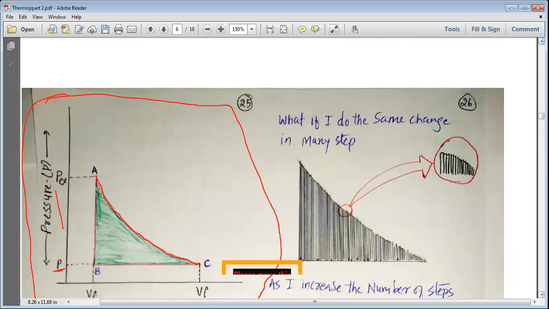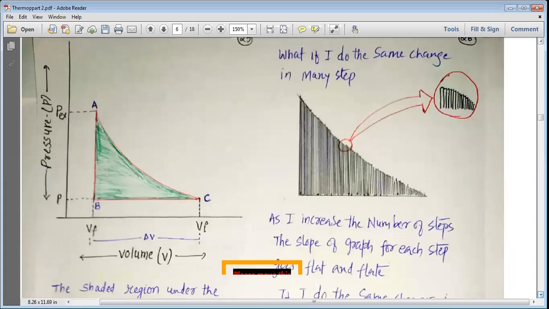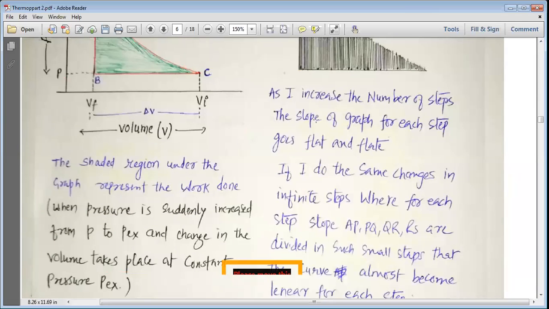What if we do the same change in many steps? So now we do the same change in many steps, my dear students, and understand it. As I increase the number of steps, the slope of the graph for each step goes flatter and flatter. Instead of going this way, it now goes this way. So in this region I get an extra portion.